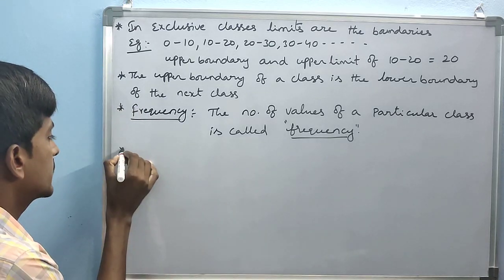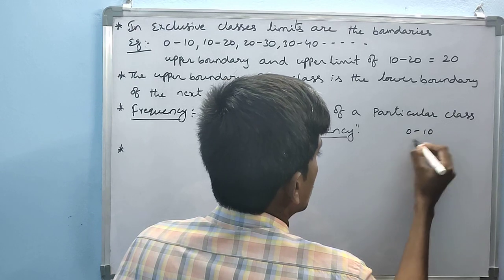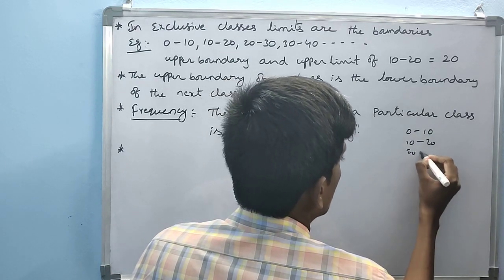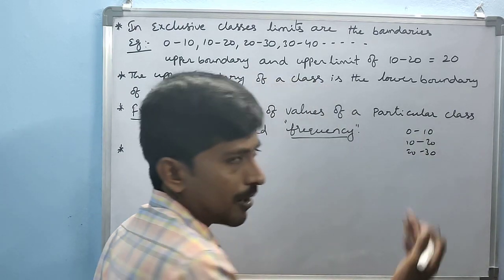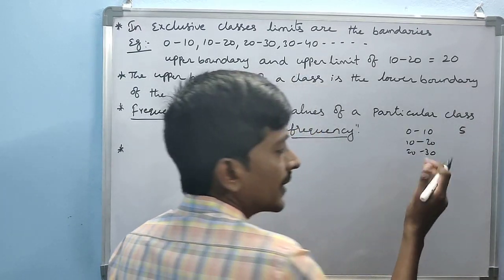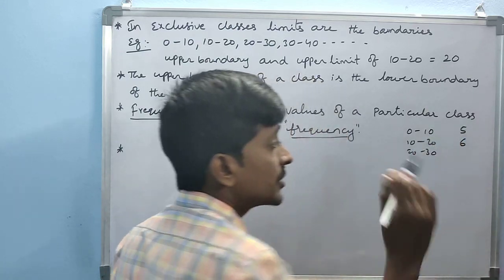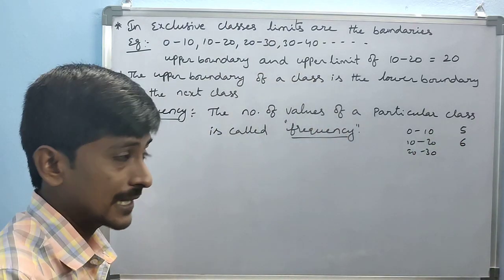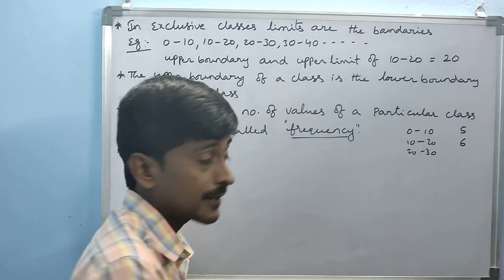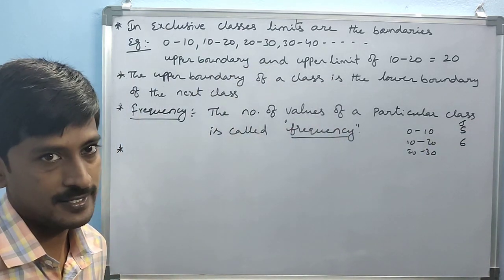For example, 0 to 10, 10 to 20, 20 to 30, that is your marks. 0 to 10, how many members? For example 5 members. 10 to 20, 6 members. In this particular class 0 to 10, how many members are there is called a frequency. This is called a frequency.